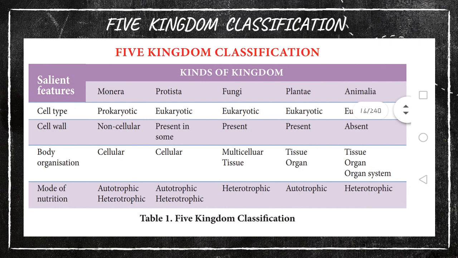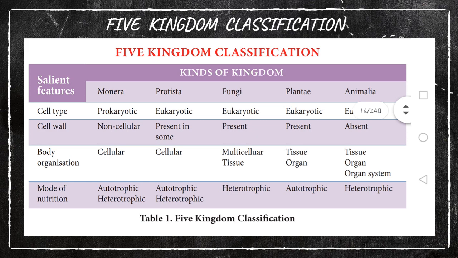So this is the five kingdom classification, which is given by R.H. Whittaker. So how is he classified the five kingdoms? The five kingdoms are Monera, Protista, Fungi, Plantae as well as Animalia. Is it clear? Among these, what is the difference between these five? The first character is the cell type, whether it's a prokaryotic or eukaryotic cell. Monera, of course, is a prokaryotic cell. Then Protista, Fungi onwards, it's a eukaryotic cell.